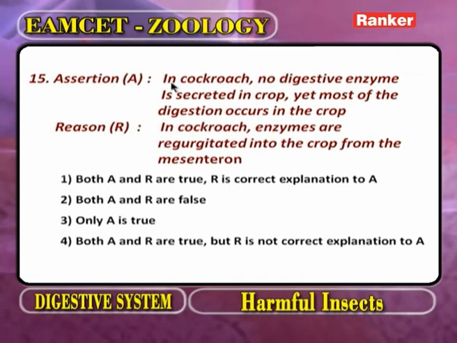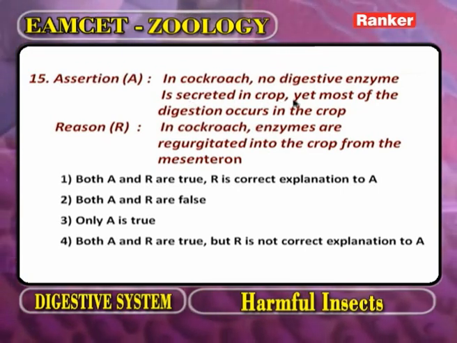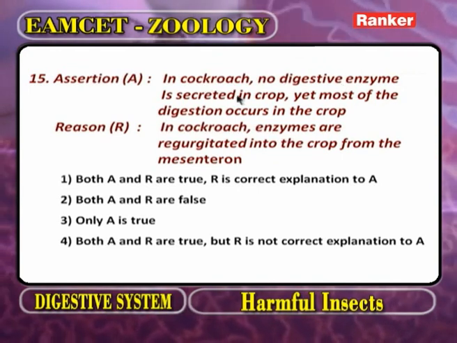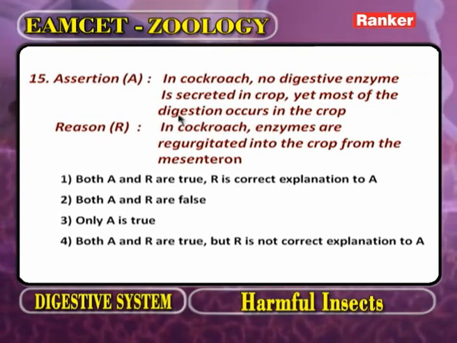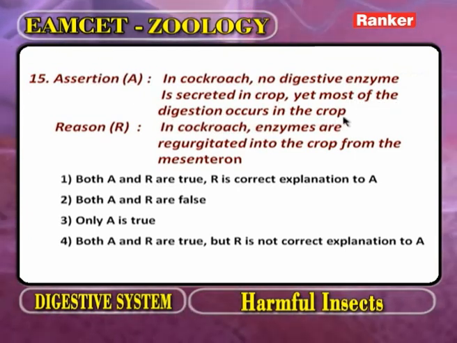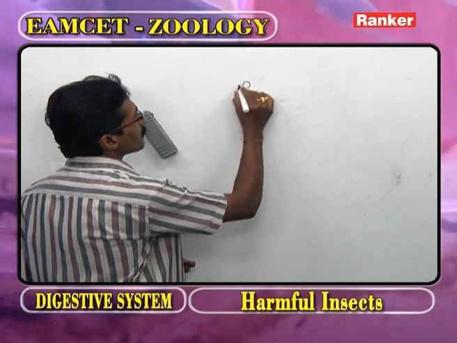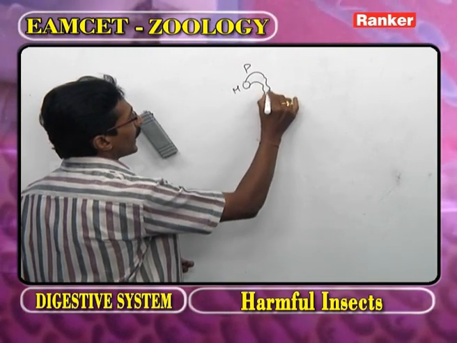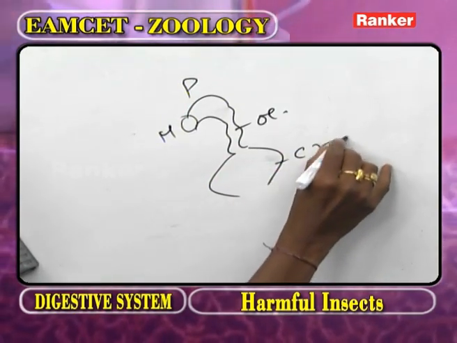Assertion: In cockroach, no digestive enzymes are secreted in the crop. Yet, most of the digestion occurs in the crop. Now, as we observe the foregut of cockroach, this part we call the mouth, this one the pharynx, this part the esophagus, and this one the crop.